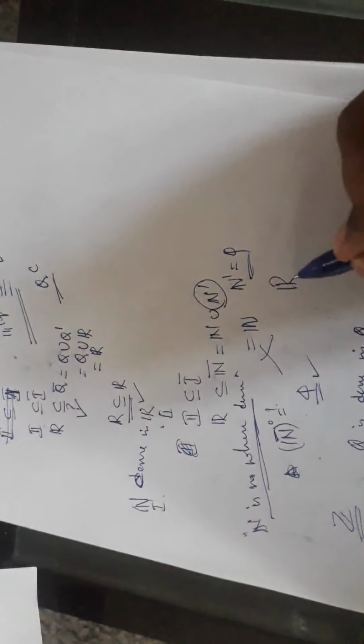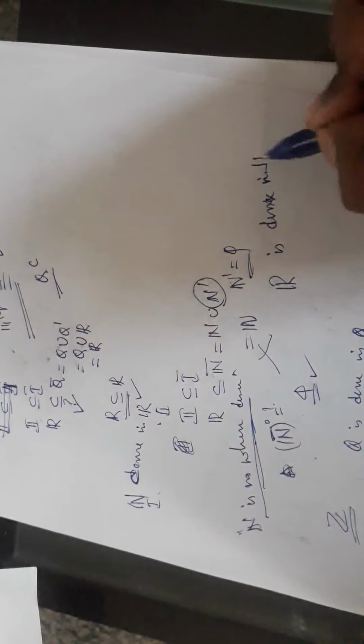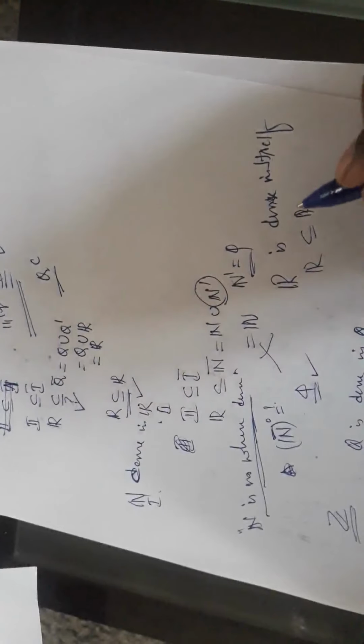Is it clear? Now the question is whether R is dense in itself. Clear? So how to say? The first set is R, the second set is R. R must be contained in R closure. What is R closure? R closure is